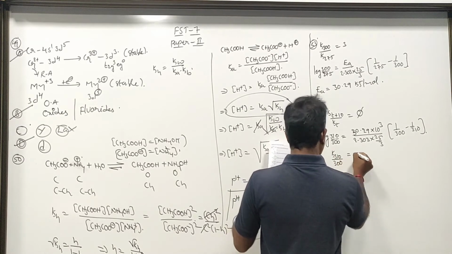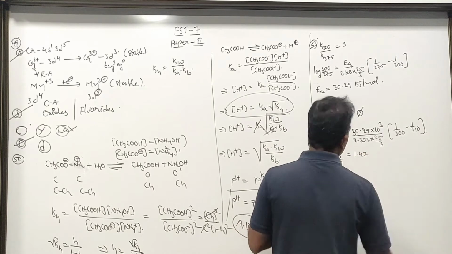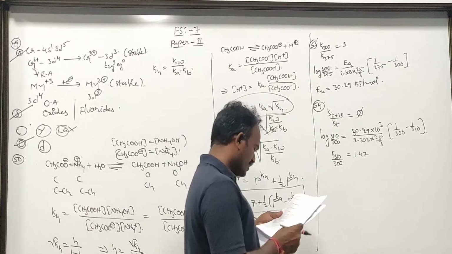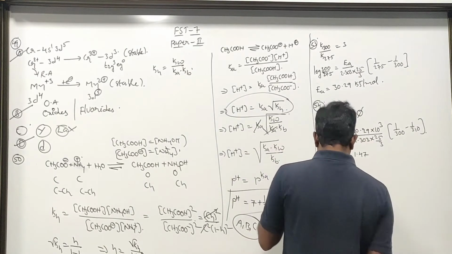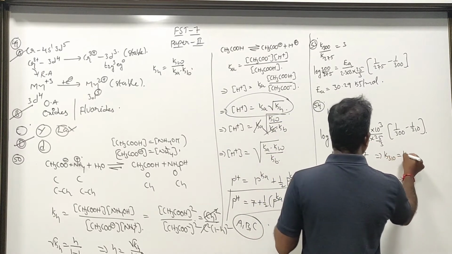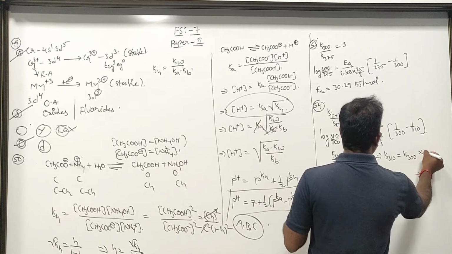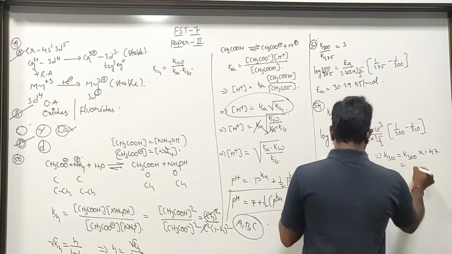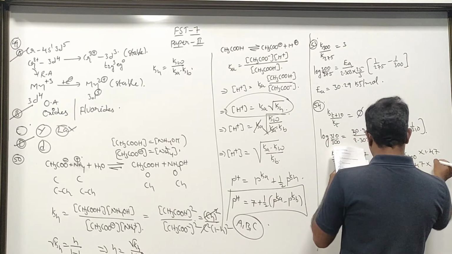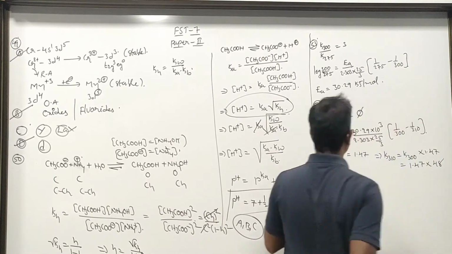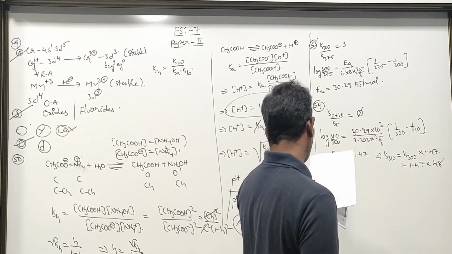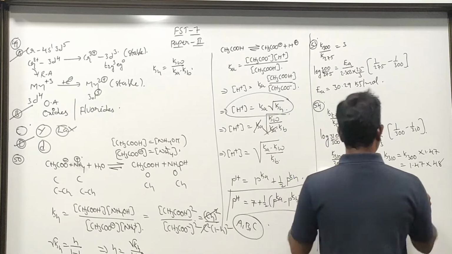I calculated it with the calculator. I'm extremely sorry for this because the calculation is very much ridiculous. Which implies that K310 is equal to K300 into 1.47. That is equal to 1.47 into 48. Therefore, that is equal to 32.6.